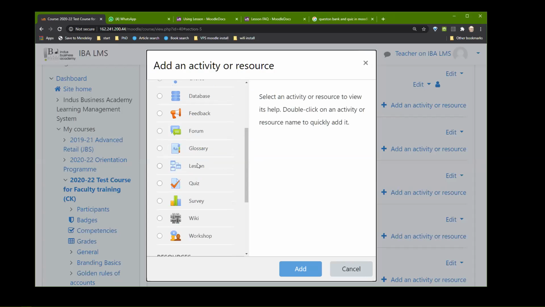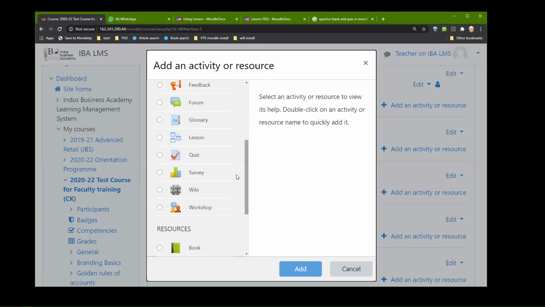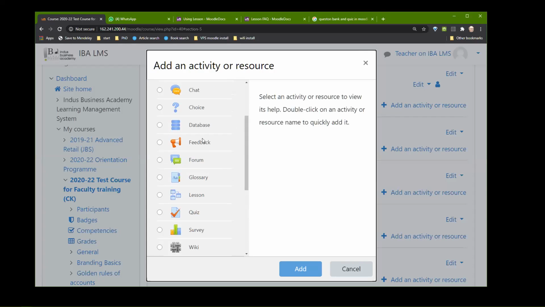The reason is because they are very complex. Focus on quiz. Focus on feedback if you want some feedback from them. Focus on choice, which is a very quick and dirty question.